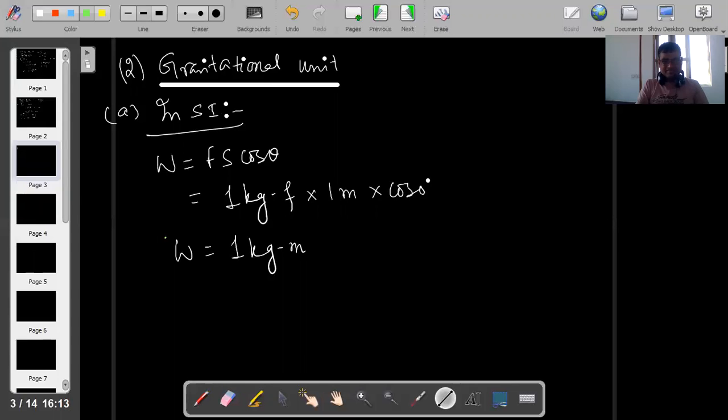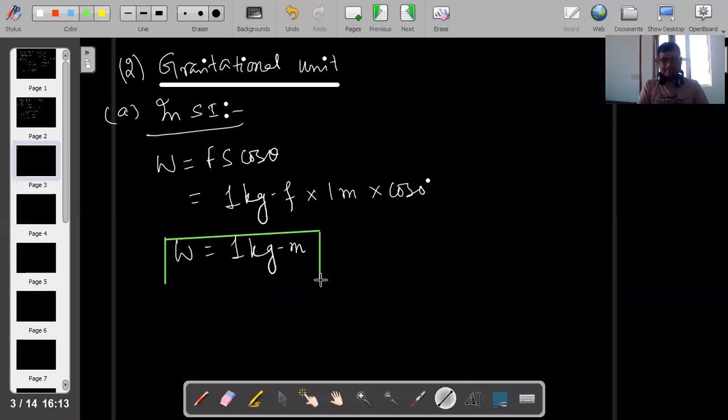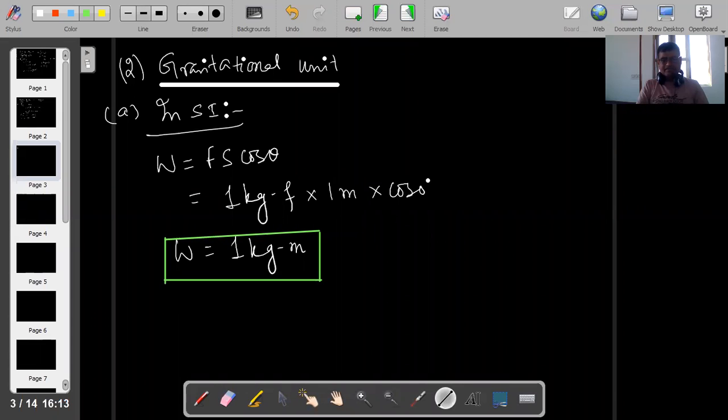What do you mean by kg meter? So what is kg meter here? Let's see this. 1 kg meter.